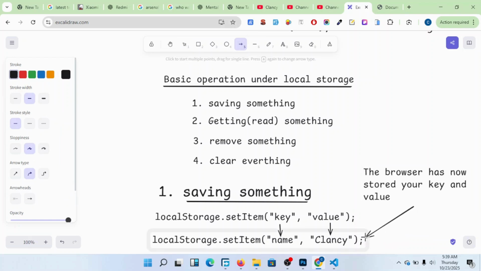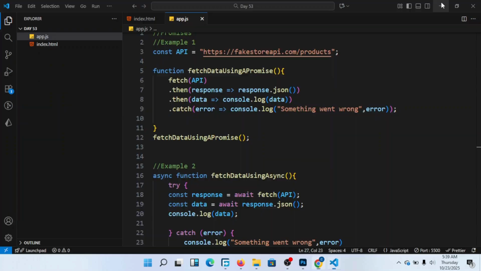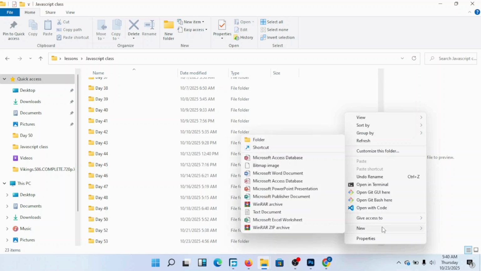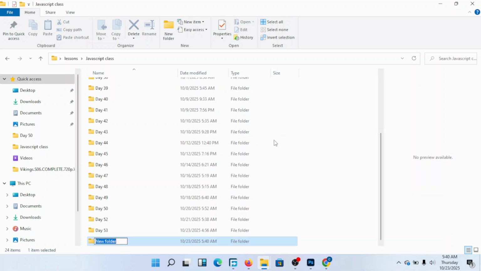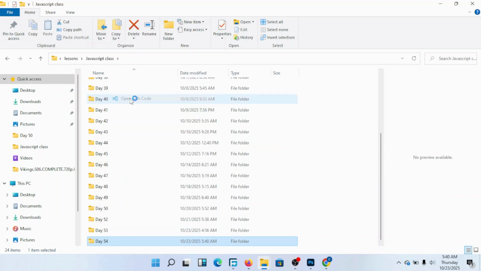Have you understood this very well, members? Let us dive in and see how it looks. I come here and put a new folder, day 54. So day 54 is here. Then I come here and open with code.